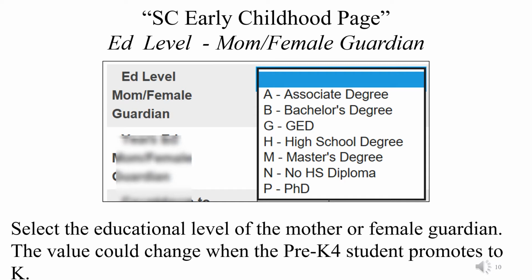The Education Level Mom/Female Guardian field allows you to indicate the highest education level attained by the mother or female guardian. Note the alphabetical listing for associate degree, bachelor's degree, etc. Should the mother or female guardian continue to take classes or complete programs and attain a higher level of education, then you would update this field for the student.